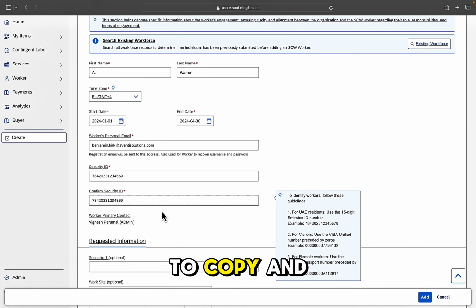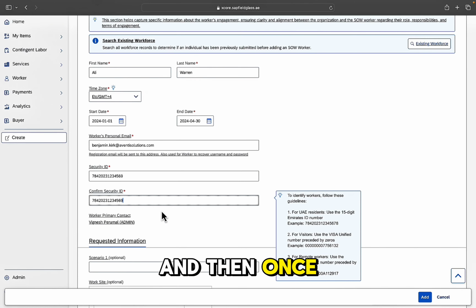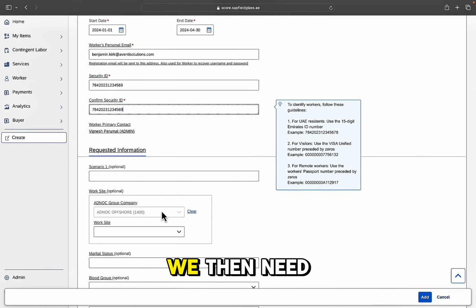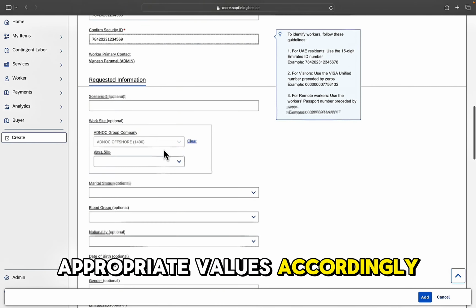We then need to copy and paste that into the confirm security box below. And then once we submit this, if this worker had been submitted before, it will flag and prompt us to check that we are not duplicating contractors within the system. We then need to go through the remaining fields, and select the appropriate values accordingly.